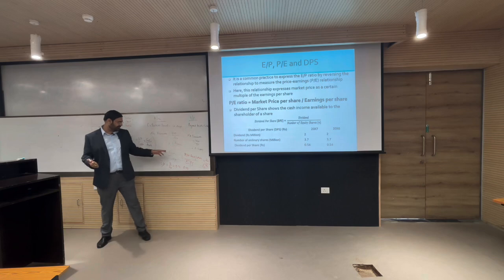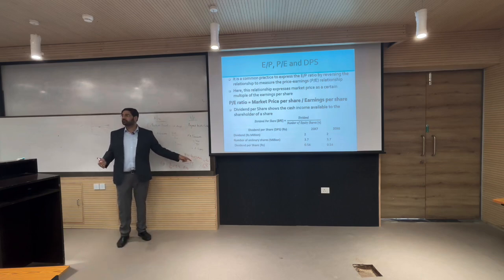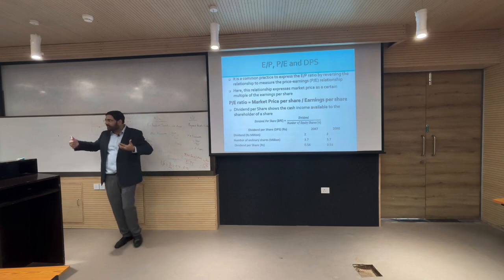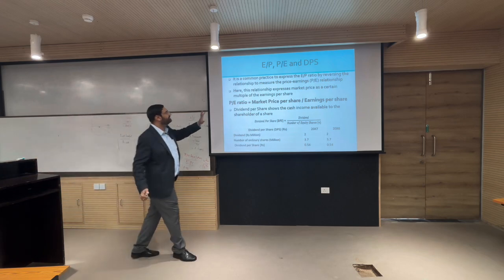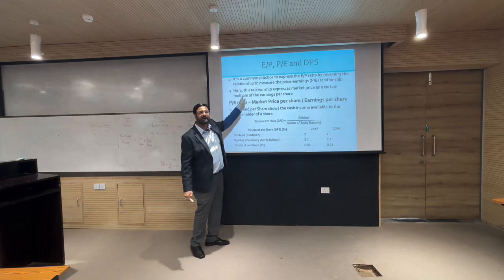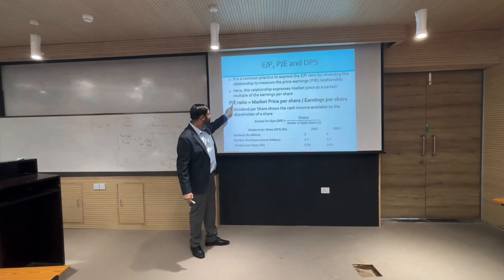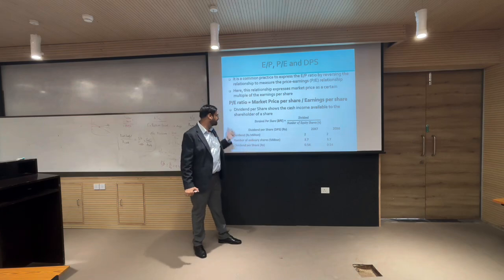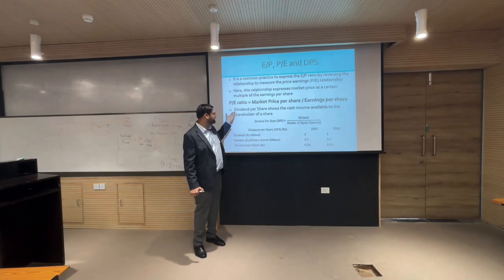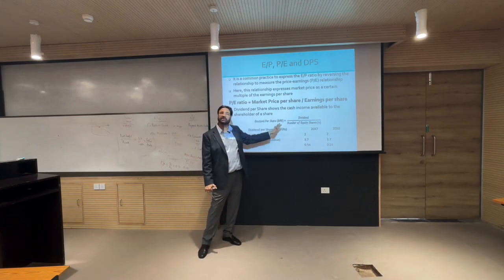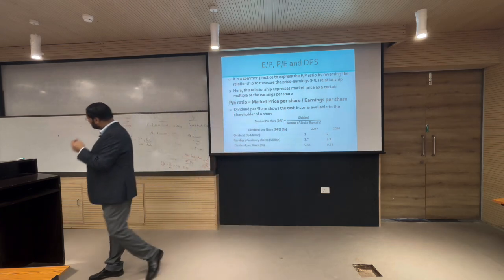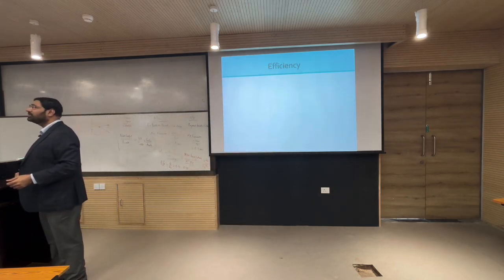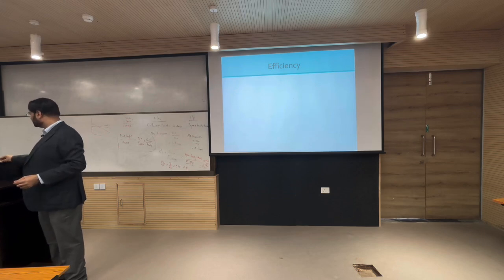Not much. But to say PE went up from 10 times to 50 times, are you getting it? That is far more intuitive and you are able to make sense of that number. So, therefore, the convention is to not express it as EP, but to express it as PE, and PE is market price upon earnings per share. And what is DPS? Dividend per share is dividend upon number of equity shares, which is very similar to EPS, right? Next. So, let us leave it here for today, okay?